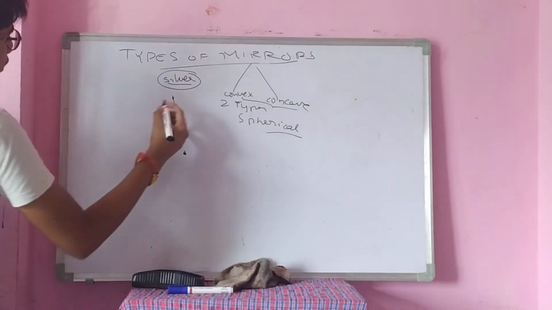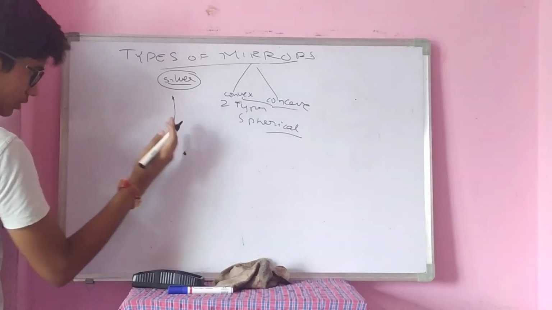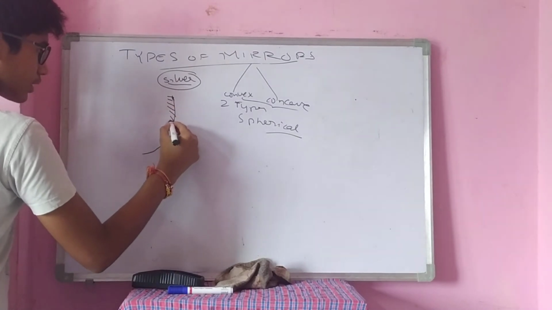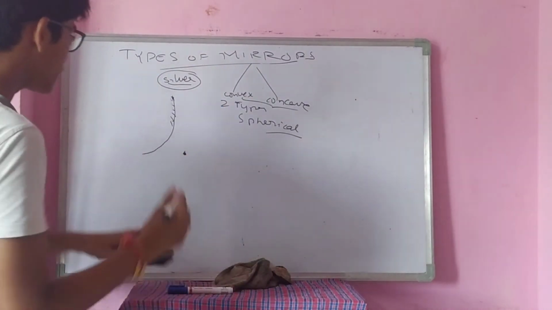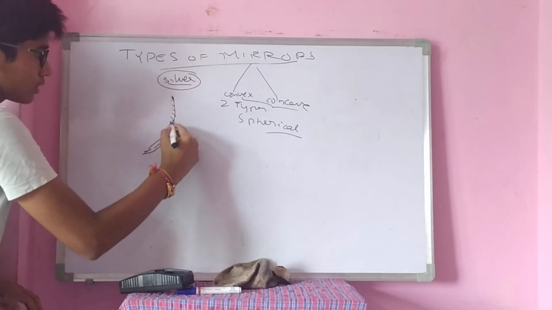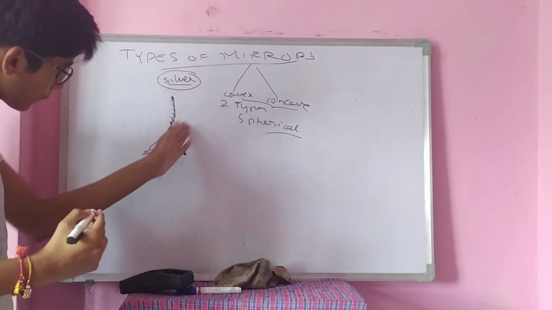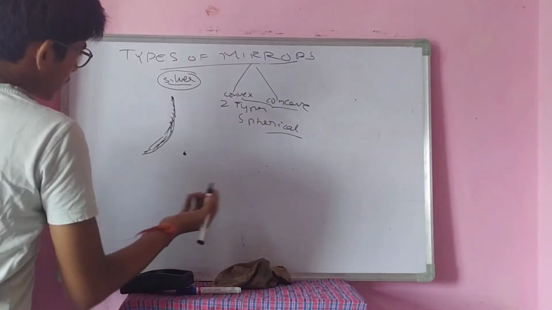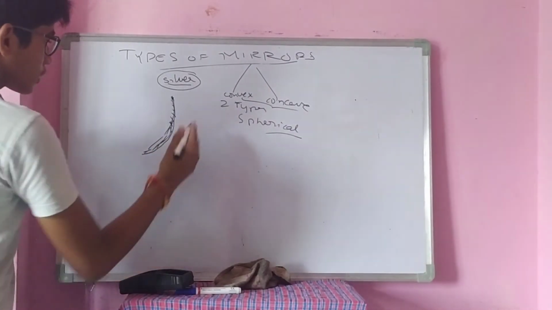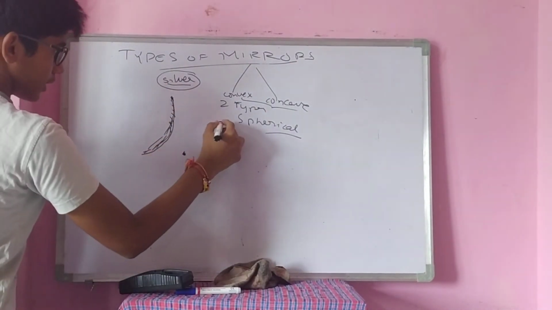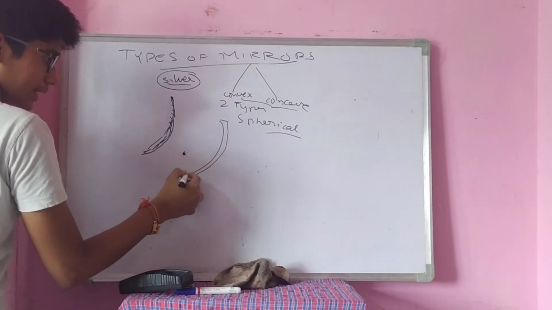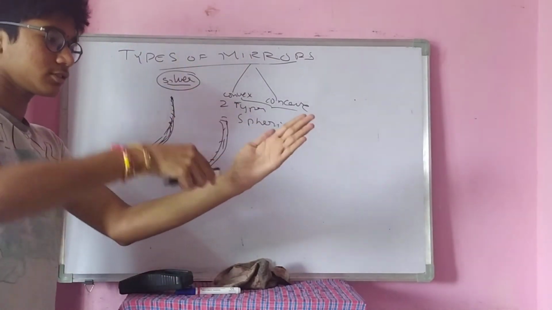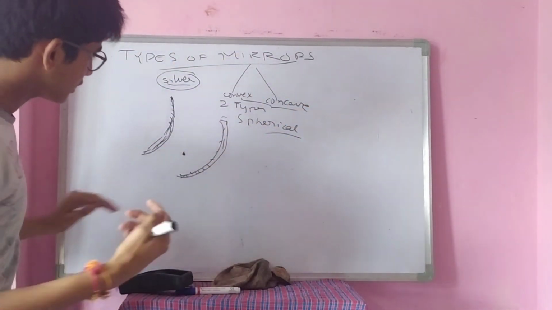Now I am silvering this side, okay, the inner side. This inner side is silver in the sense painted like this. It is totally painted. This side is open for reflection, right? "No, I don't like this side, sir. I don't want to silver this side." I am silvering this side. I am painting this side.